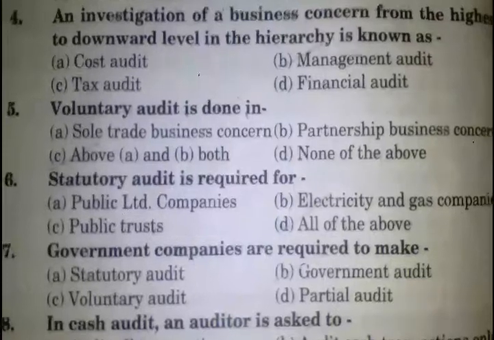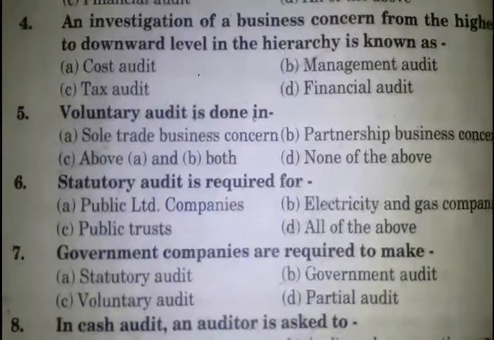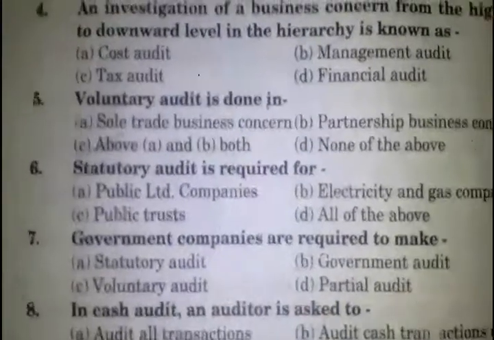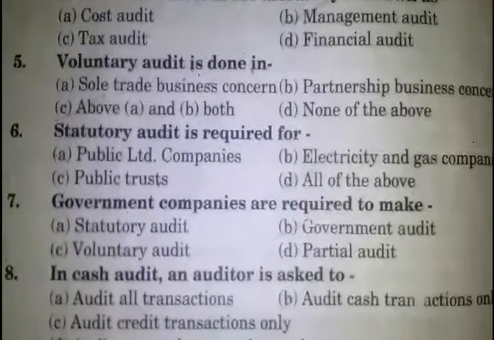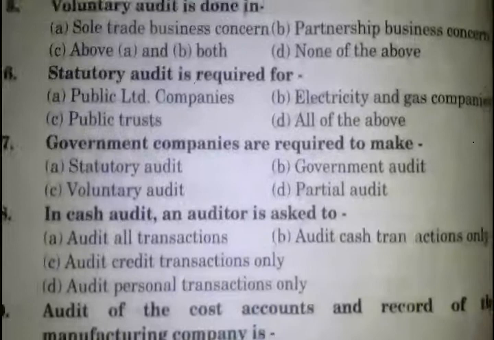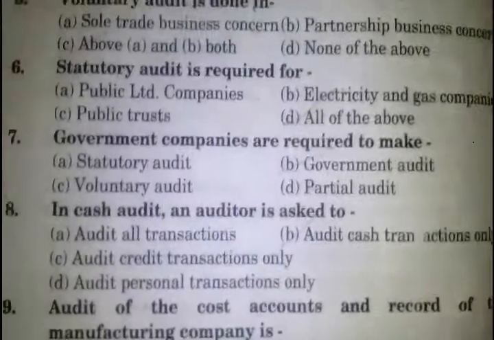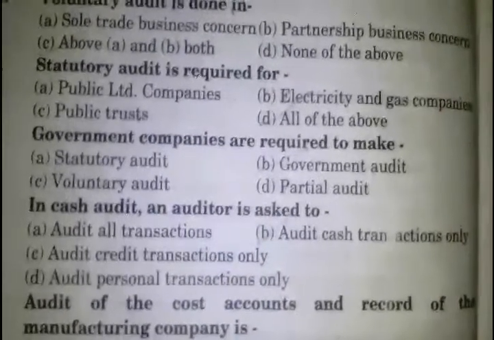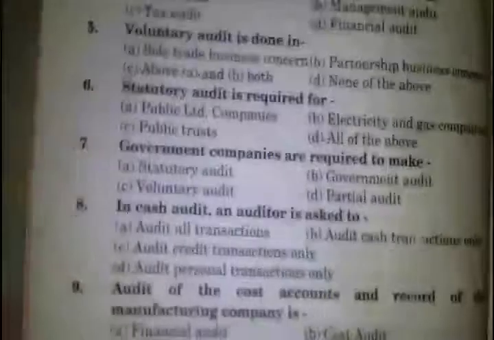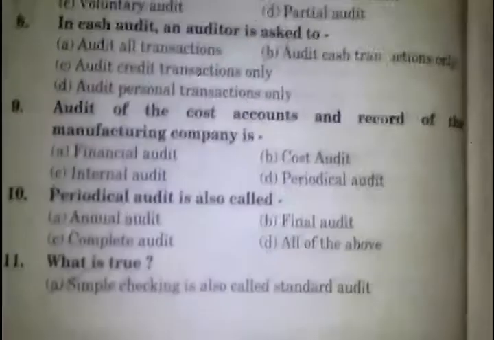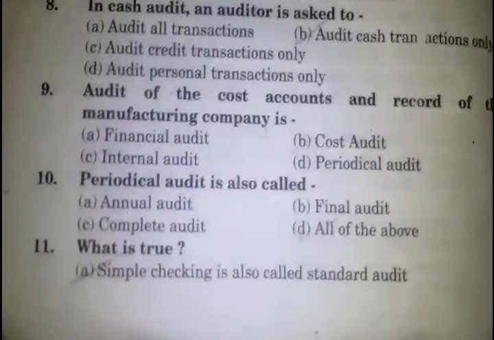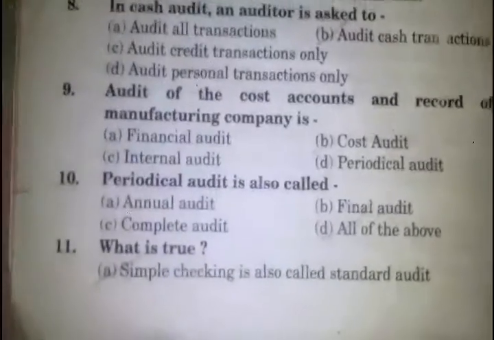A statutory audit is required for all of the above. Answer number D, public limited companies, electricity and gas companies, public trust. Government companies are required to make government audit. In cash audit, an auditor is asked to audit cash transactions only. Audit of the cost accounts and record of the manufacturing company is cost audit.